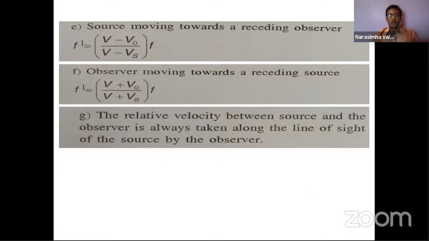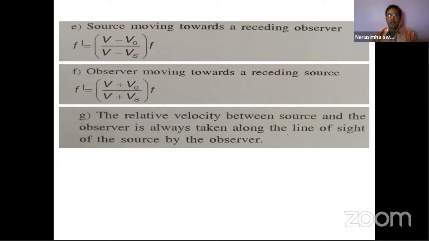And now, the relative velocity between the source and the observer is always taken along the line of sight of the source by the observer. This is very important. Line of sight means, for example, there is a wall, the observer is on the other side of the wall and the source is on this side.